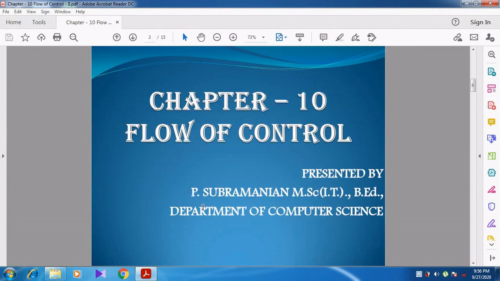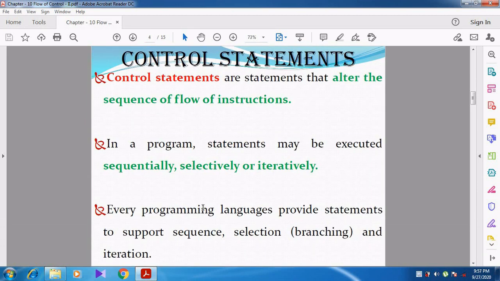So in this video we are going to discuss chapter 10, flow of control. We are going to discuss control statements and their types. In the previous video we discussed what is meant by a statement and what the kinds of statements are. Now in this video we are going to discuss what is meant by a control statement and what the types of control statements are.